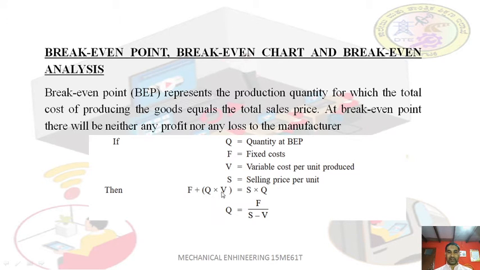So if you multiply the variable cost by Q, that is the break-even point. Whatever components you sold, only for those you have to multiply the variable cost, because it varies with the volume of production. If you manufacture one component, then the variable cost will be considered for only one component. If you manufactured 85 components, then you have to multiply the variable cost by 85 components, because it varies with the volume of production.